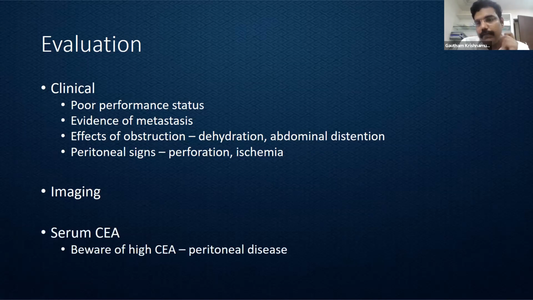If feasible, I would always suggest getting at least one value of serum CEA in these individuals, because any patient who has a high CEA, I mean above 30, 40, not the usual cutoff that we are told, which is 2.5 nanogram per ml in non-smokers and up to 5 in smokers. Any patient who has 30 or above, sometimes even 120, is likely to have peritoneal disease. The implication is, one, as surgeons, we need to be aware that patients with peritoneal disease are more difficult to handle, and two, to counsel the patient.